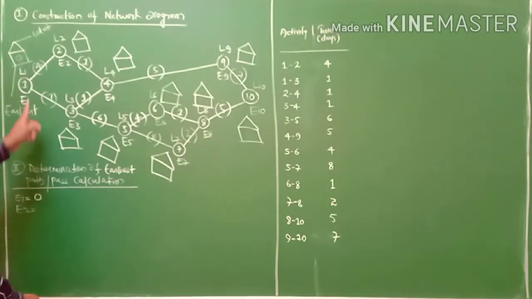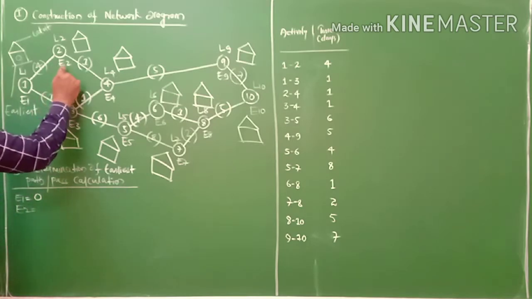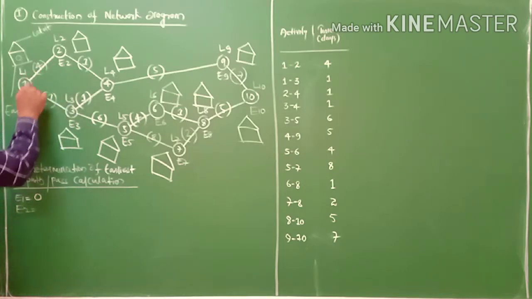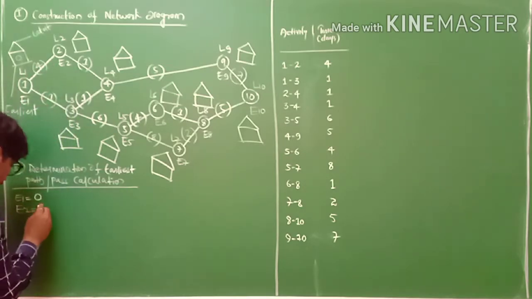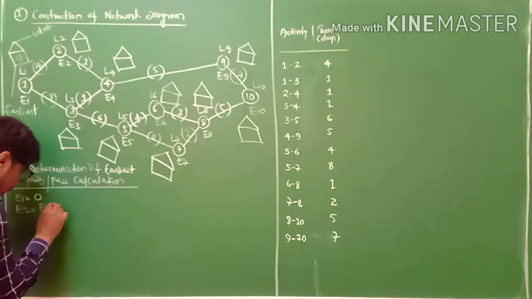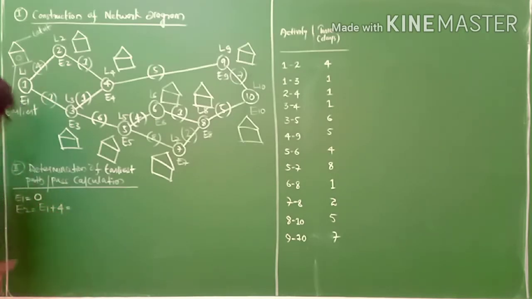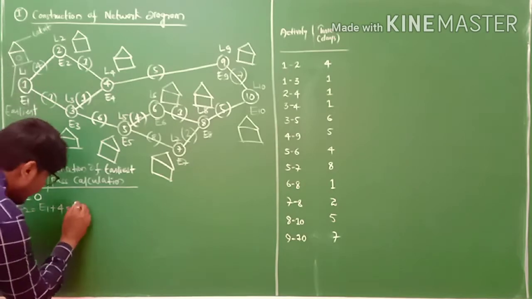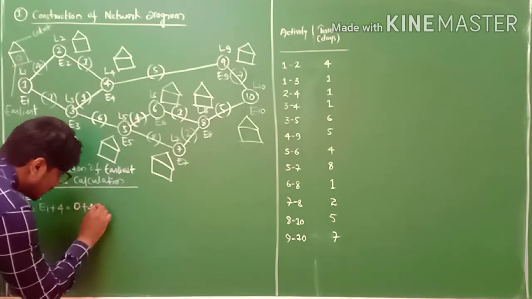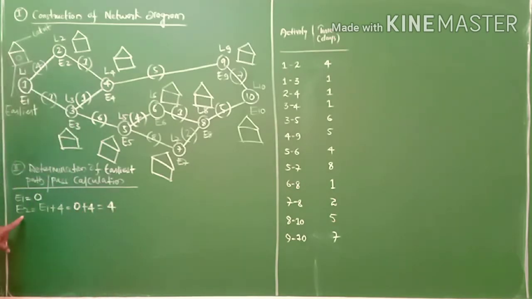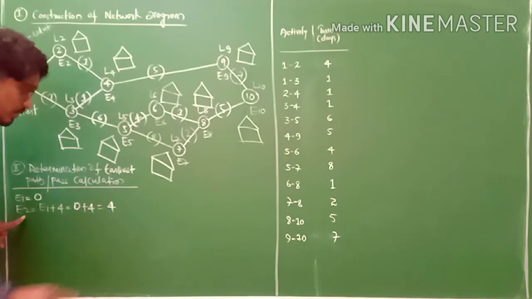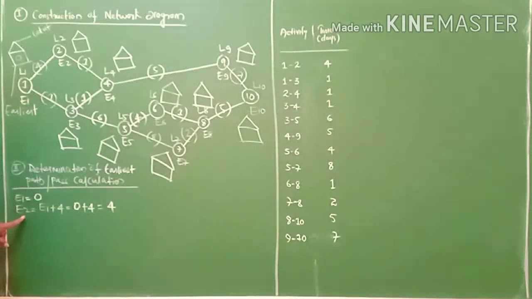So E1 equals to 0, E2 equals to E1 plus 4. E1 plus 4 equals to, E1 equals to 0, 0 plus 4 equals to, it is nothing but 4. So E2 equals to 4. Okay. We'll proceed further.